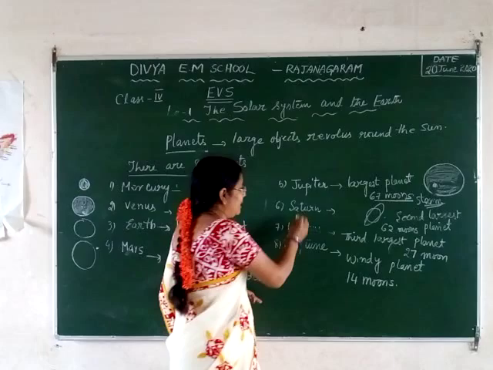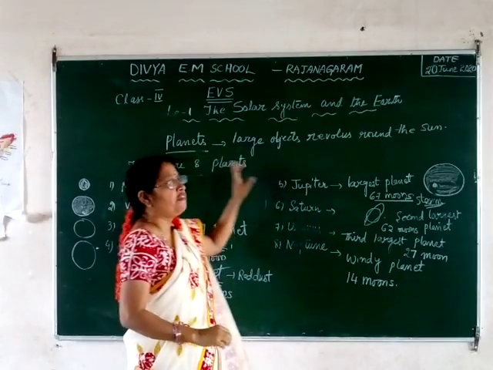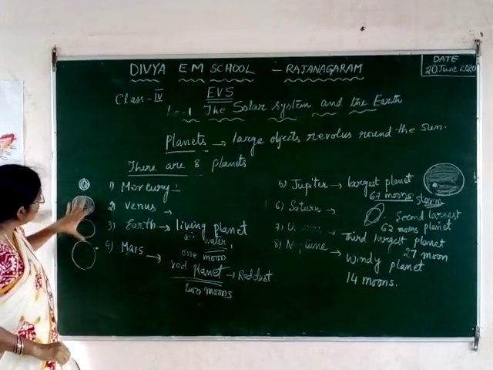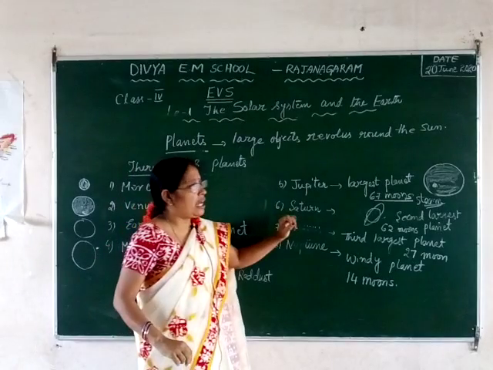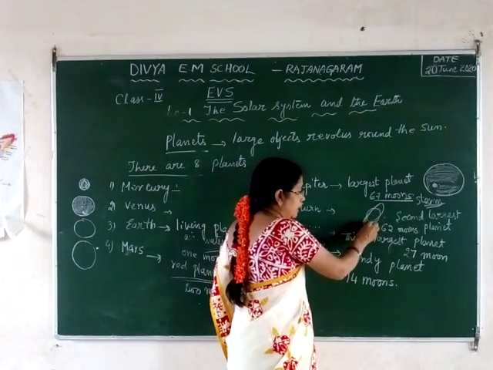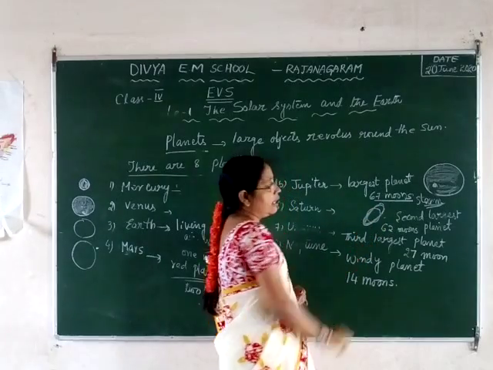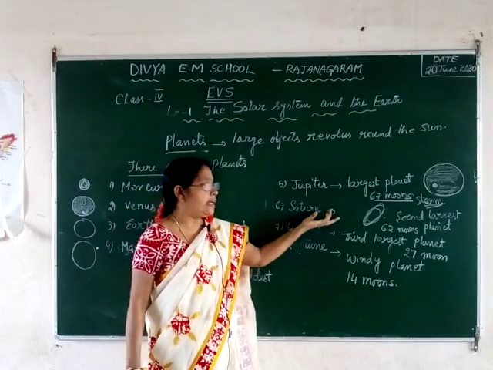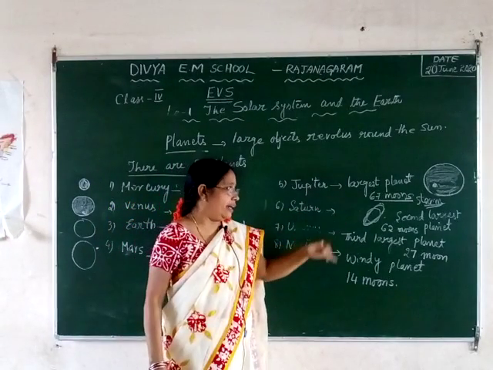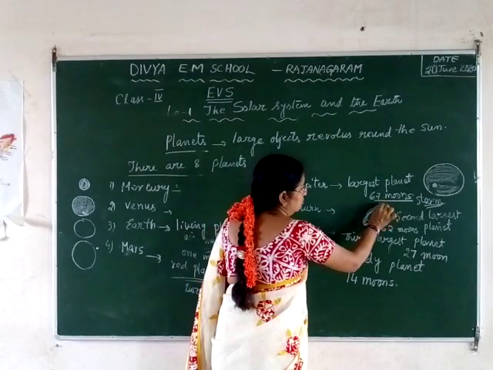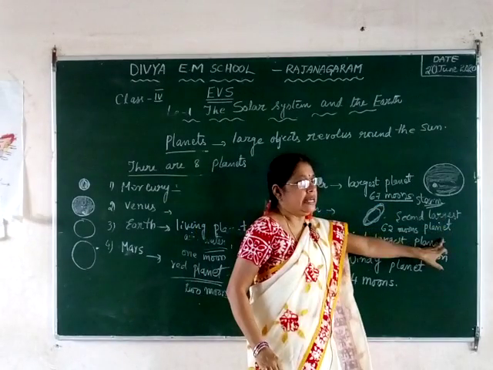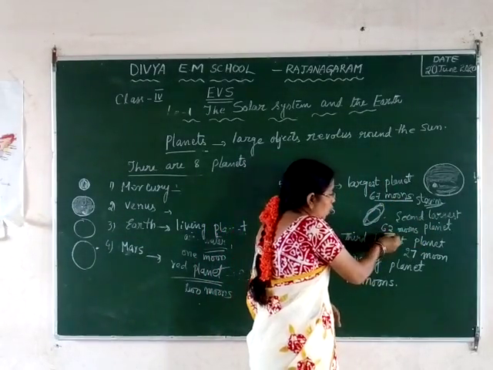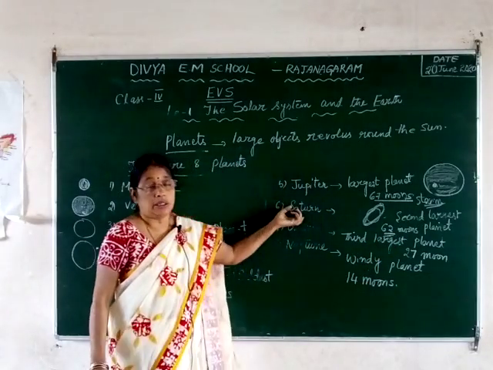When it comes to Saturn, this is different from all other planets. Why? Because when we draw the shape of the planets, they are almost round. But the only speciality of Saturn is that there is a ring around this planet, which is very clearly visible in the sky. Saturn is clearly visible in the sky. How can we identify this? It has a ring around it. And it is the second largest planet, after Jupiter. And 62 moons are revolving around the planet called Saturn.